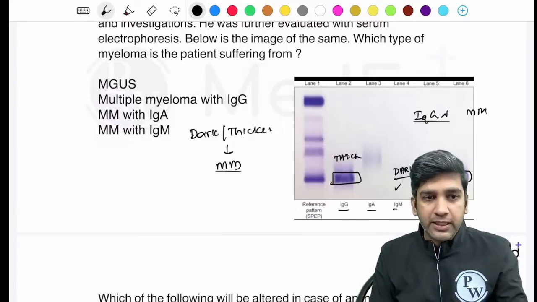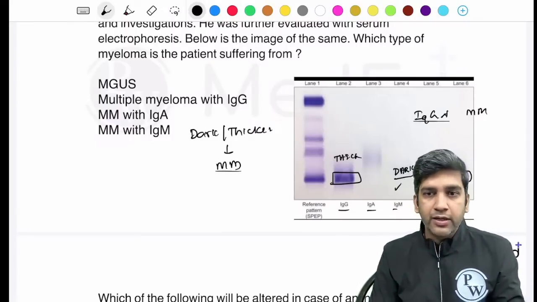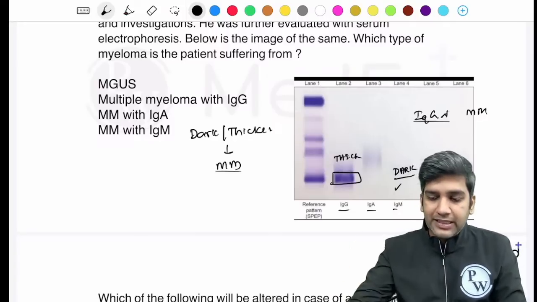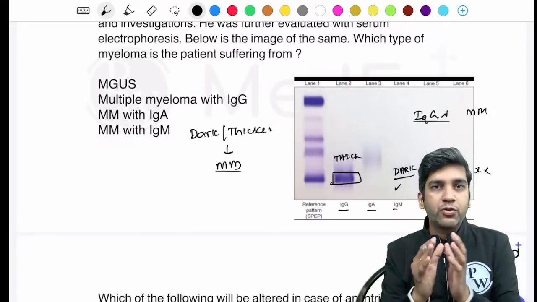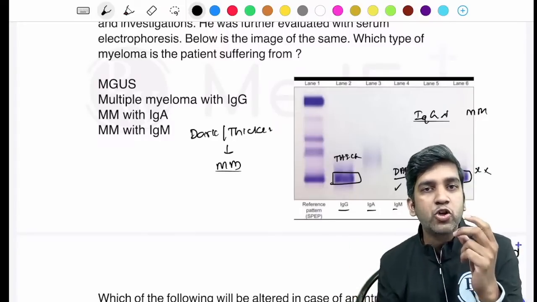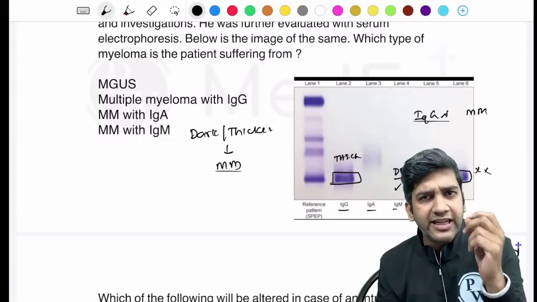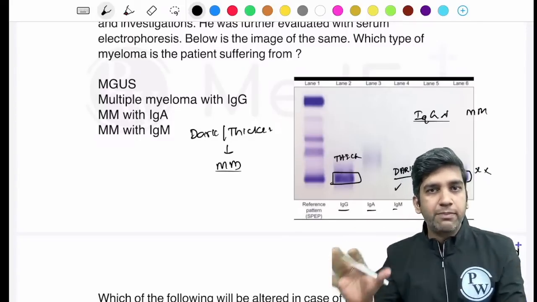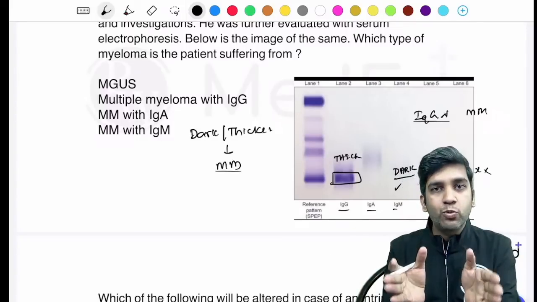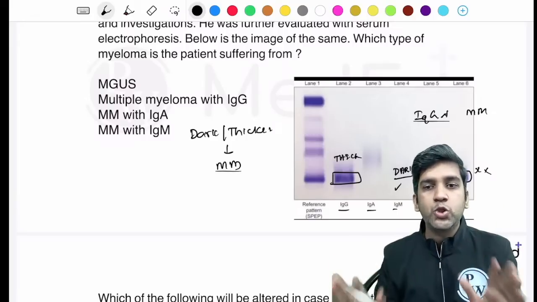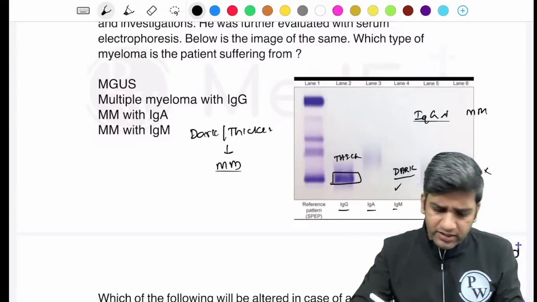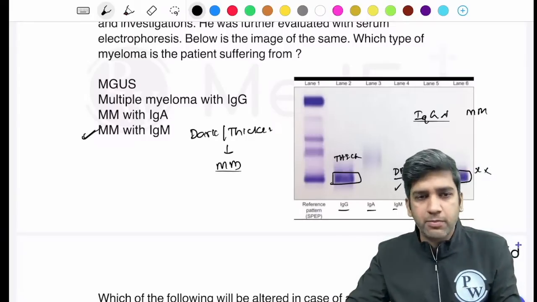IgG is the most common type of multiple myeloma. I'm sure you guys know that. Fine. Kappa is always there. See, kappa is irrelevant for me here because when an immunoglobulin is secreted, it will definitely have a heavy chain and also a light chain. So kappa is irrelevant here. The heavy chain is more important. IgG, IgA or IgM, please go with whatever it is. If IgM is thicker, let's go with an IgM multiple myeloma, as simple as that.